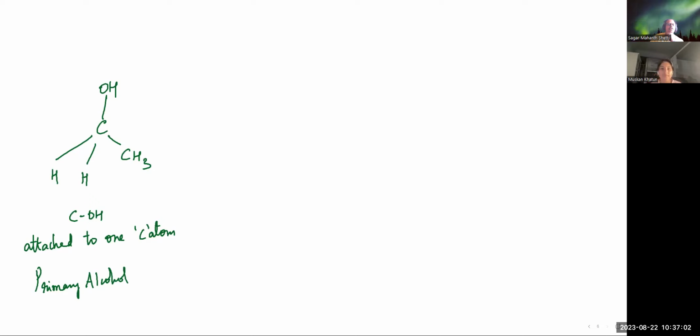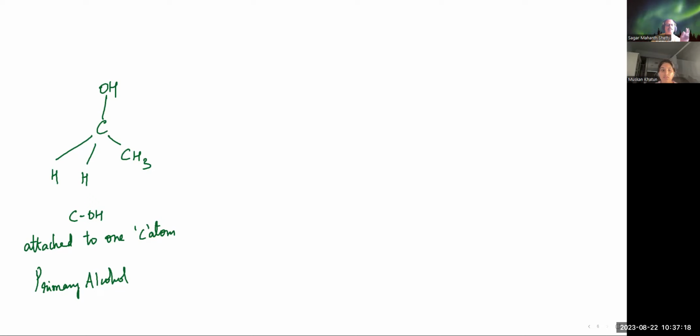So here the C and OH carbon is attached to one carbon atom, one C and one OH. Now the secondary alcohol will have the C and OH carbon attached to two carbon atoms.